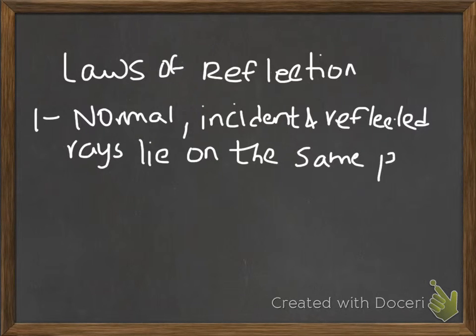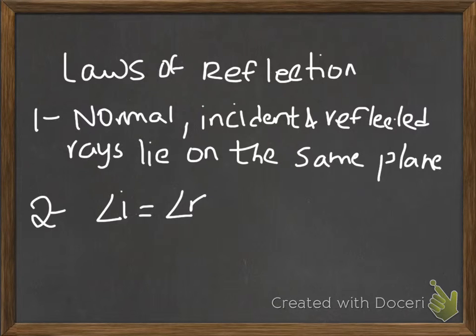This is our first law of reflection. This means they do not lie in multiple planes. They lie on the same plane only. And the second is that angle of incidence equals angle of reflection.